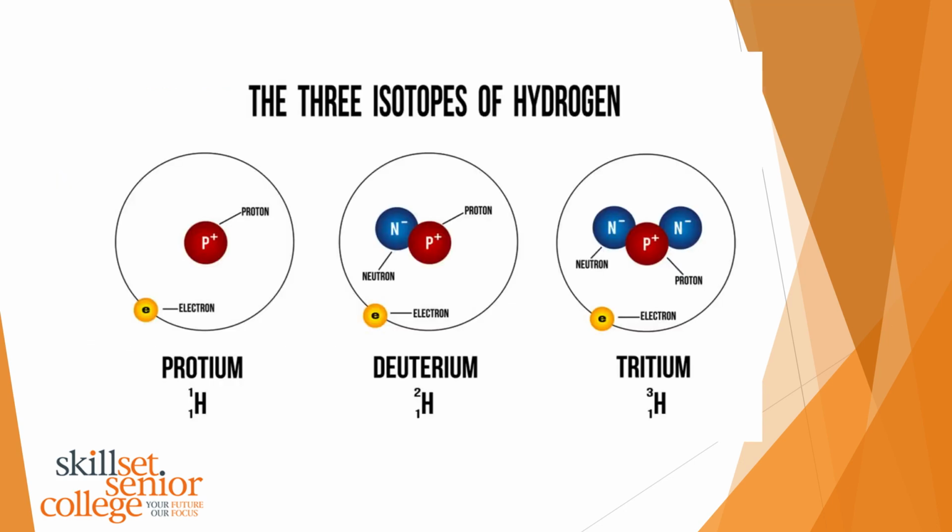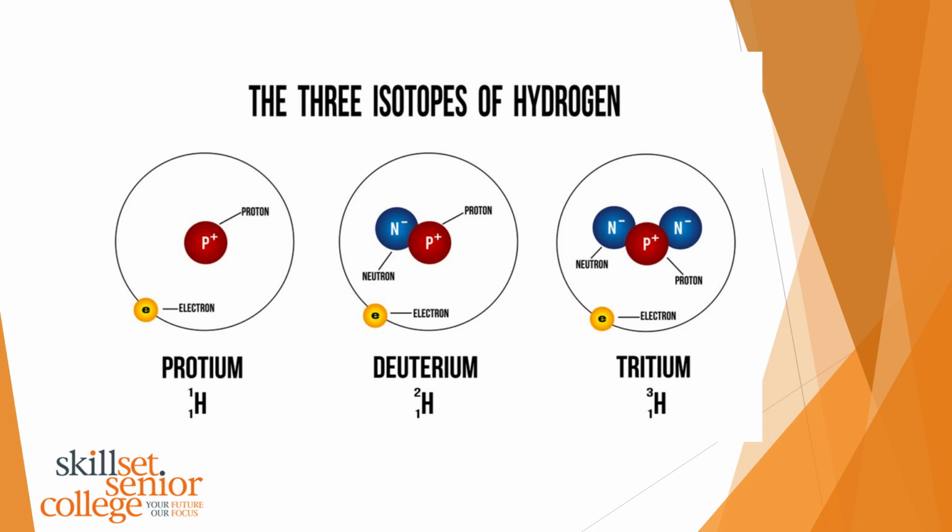So these are the 3 isotopes of hydrogen. What I hope you notice is every single one of them has 1 proton. That's because hydrogen has to have 1 proton. If it had any other number, if it had none, it wouldn't be an element. If it had 2, it would be helium. If it had 3, lithium. But you'll notice that the number of neutrons changes in the nucleus.